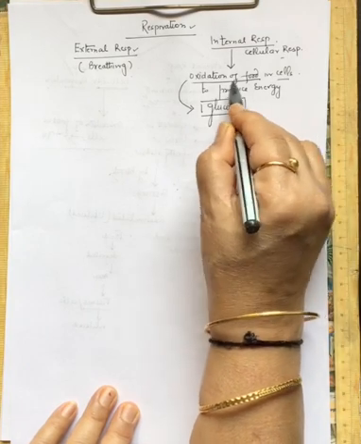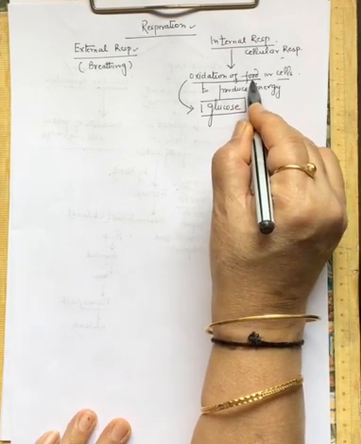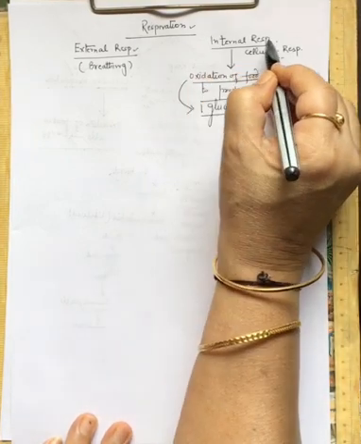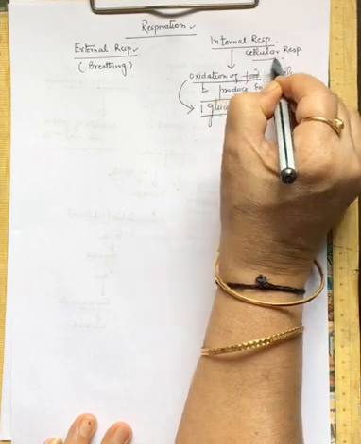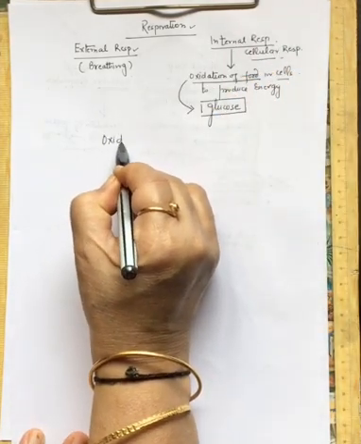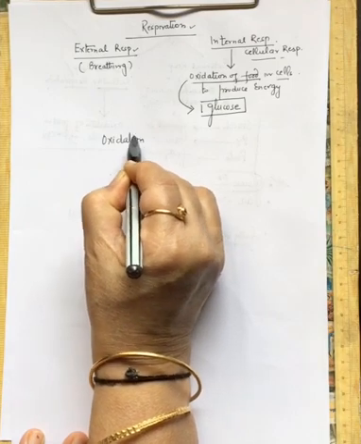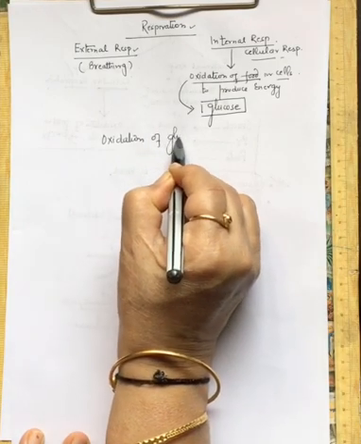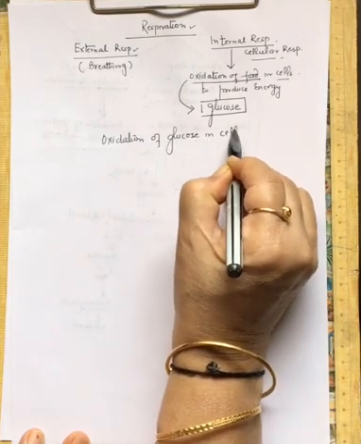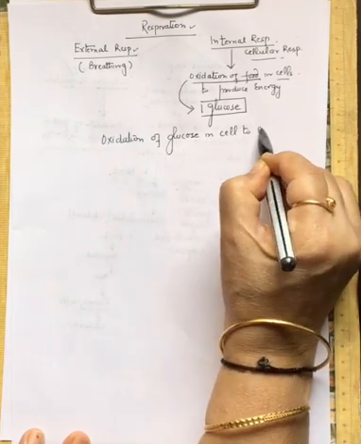It is the glucose that gets oxidized in the body cells to generate energy. So what is internal respiration or cellular respiration is actually the oxidation of glucose in the cells to produce energy.